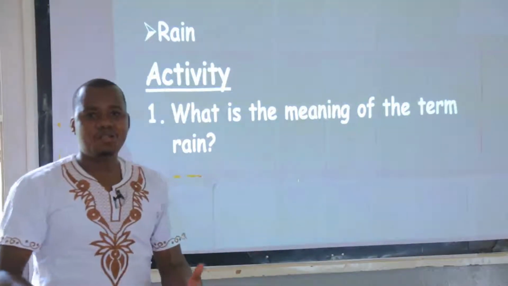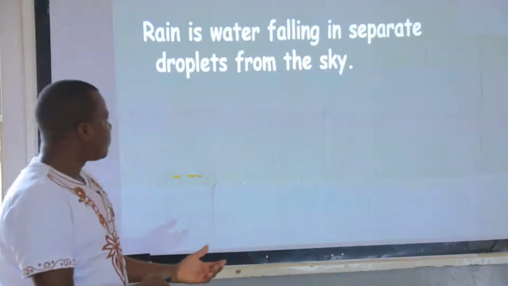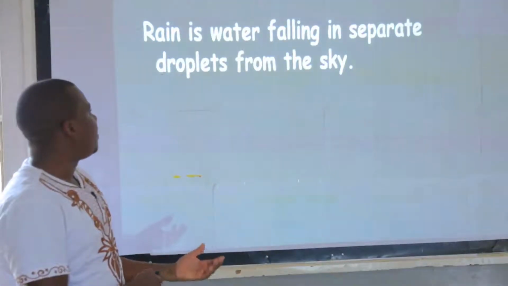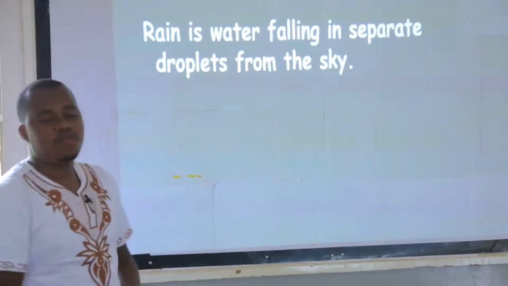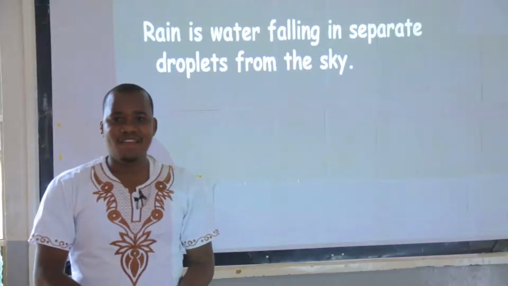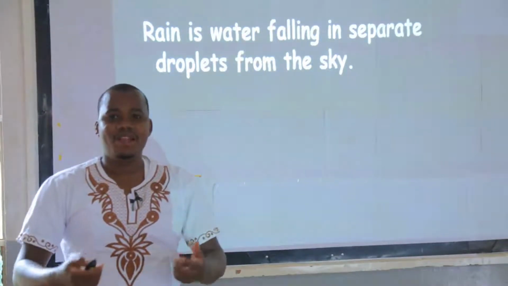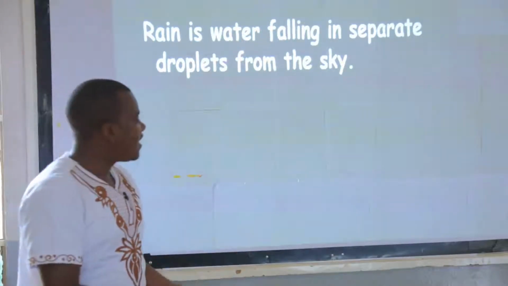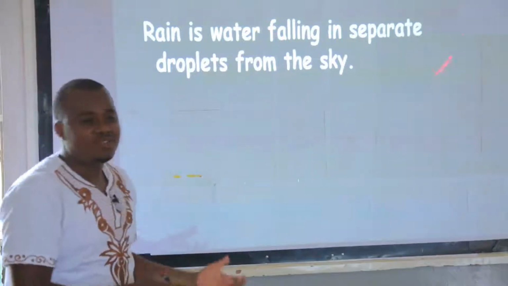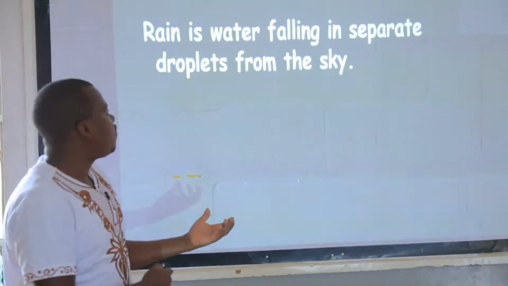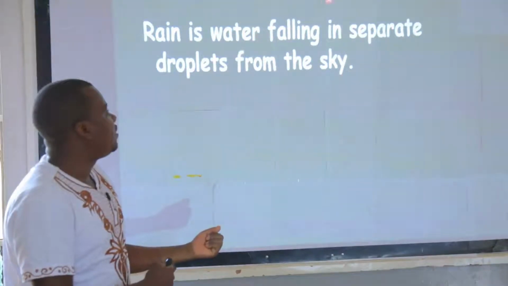Now, what we are going to do, compare what you have written with my answer here. What is rain? Rain is water falling in separate droplets from the sky. So that is basically rain. We are going to spell some words very quickly. Spell falling. F-A-L-L-I-N-G. Falling.